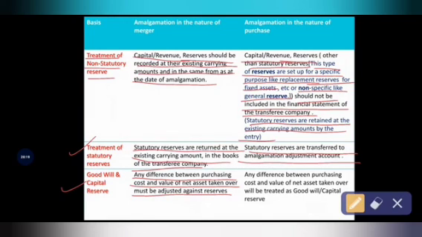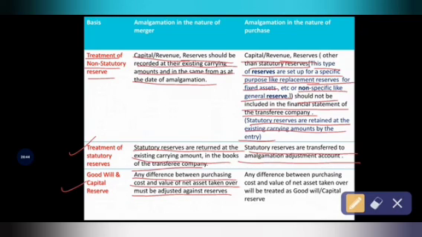For the assets taken over by the transferee company from the transferor company, the transferee company will pay some consideration to the transferor company for taking over the assets and liabilities. From the transferor company, the assets and liabilities are taken over, and for that, the purchasing company will pay some amount to the transferor company.